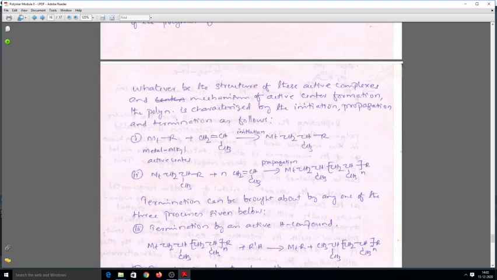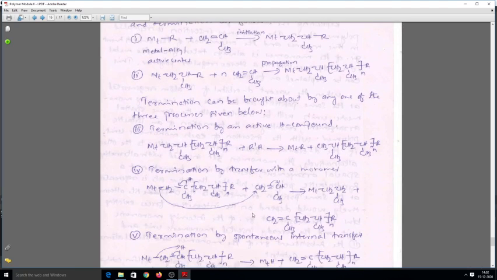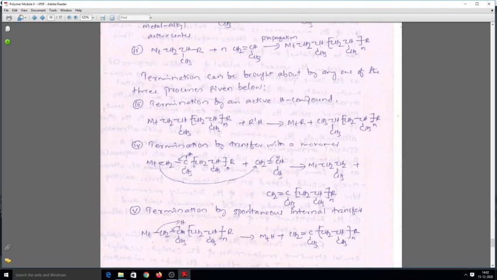And then the final stage is termination. It can be brought about by any one of three processes. Sometimes it will terminate by itself, otherwise we need to add something like an inhibitor compound to stop the reaction and to control the molecular weight and all.